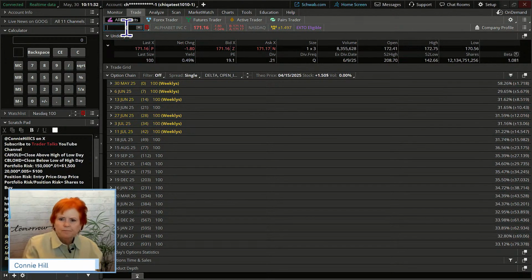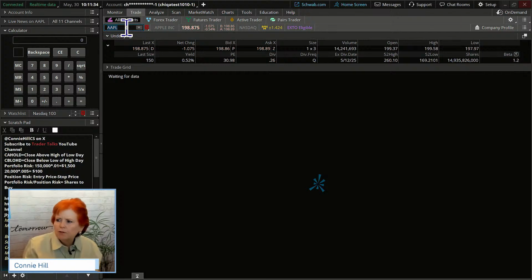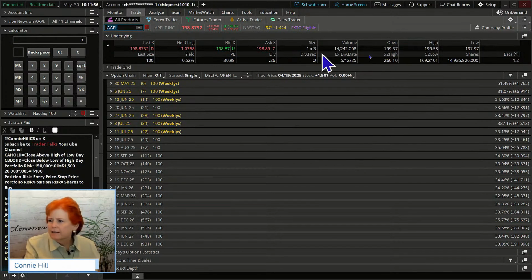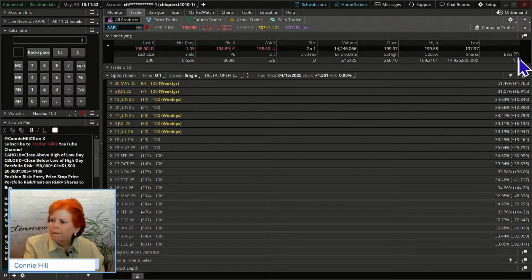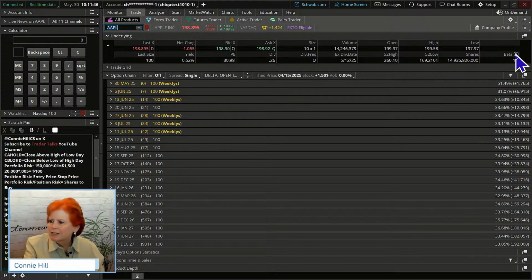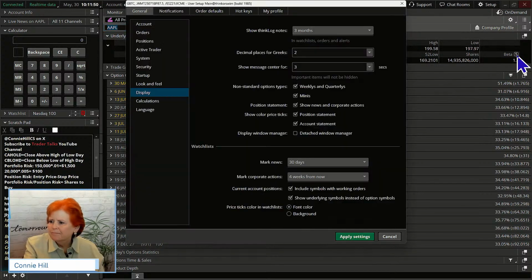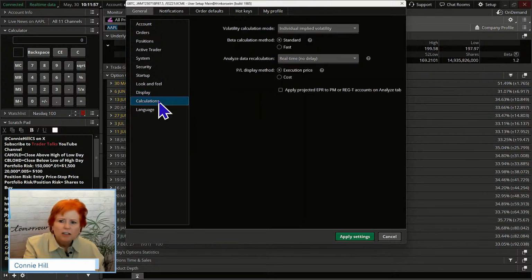Let's look at Apple. You guys are pretty familiar with Apple. Again, this beta that we're using, actually, let's look at this. Apple is a 1.2, but above that filter, right next to this filter, it says beta. Do you see that little icon? It looks kind of like a little lightning rod type of thing. I clicked on it, and it's going to take us to the setting for the beta.